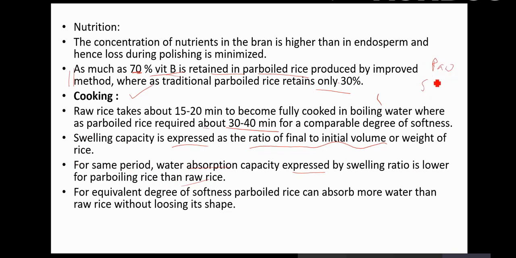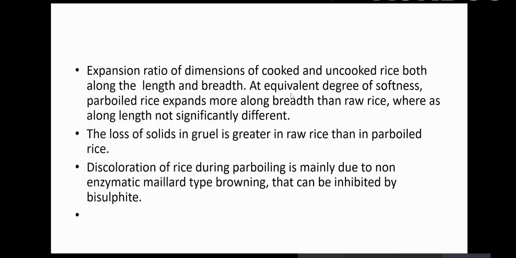Okay, raw starch is gelatinized in one go. But in the case of parboiled rice, the rice starch is modified. It is physically modified due to heating and cooling, and therefore you have lower swelling compared to the raw kernel. So the expansion ratio of the dimensions of cooked and uncooked rice, both along the length and breadth, has been studied by various researchers, and at an equivalent degree of softness parboiled rice expands more along the breadth than raw rice, whereas along the length it does not.